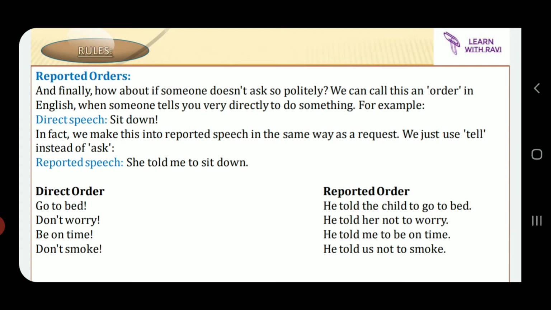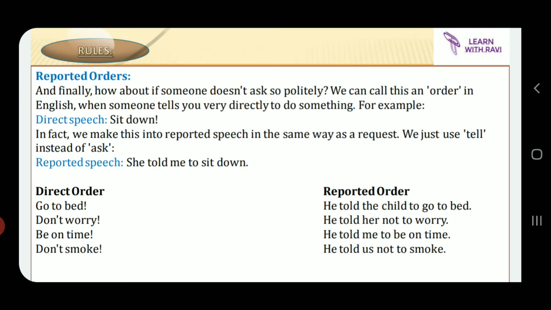Now the reported orders. In the last page we discussed requests. This is an order. What if the question given is in the order format? What if somebody doesn't ask you questions in a polite manner? Then you can simply say that the given statement is in order format. We can call this an order in English when someone tells you very directly to do something. Example, sit down. This is a direct order, right?